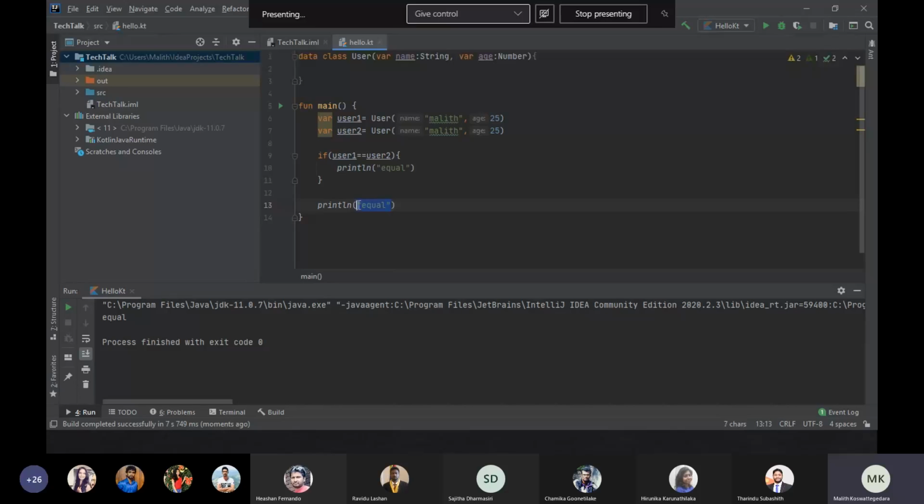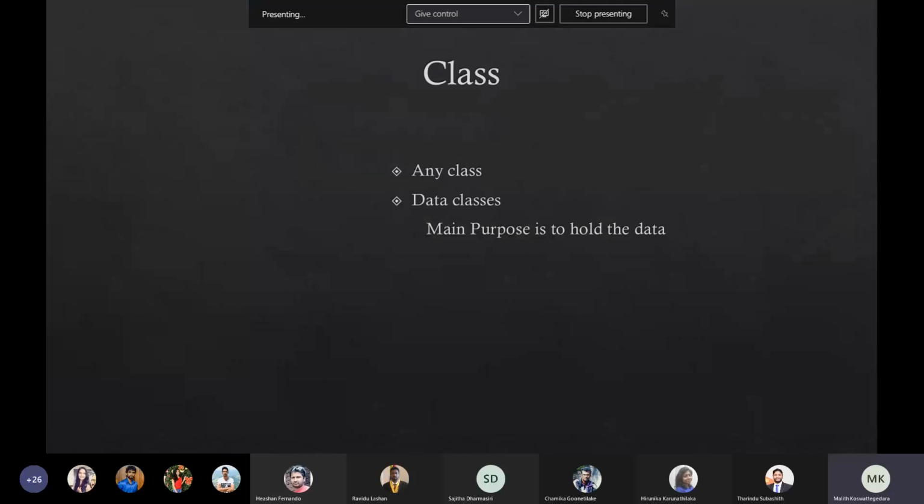Let's say I'm printing user1. You can see it's printing the data inside the class. No need to call the toString method or anything when it comes to a data class. So the main objective of this data class is to store data. So this is similar to the structures in C#. Yeah. Structures. Yeah.